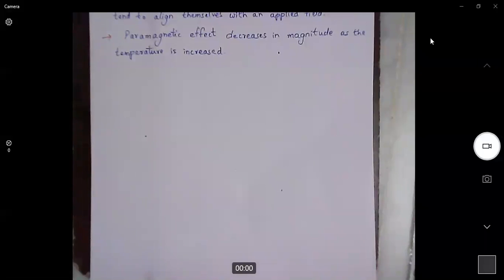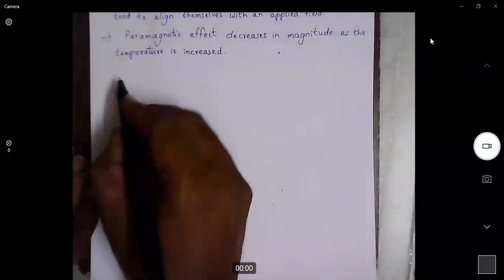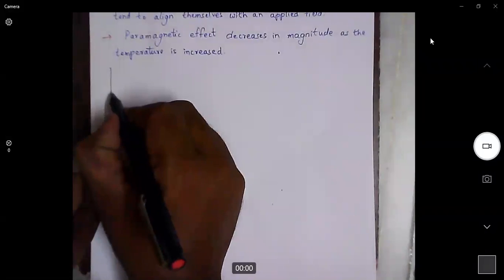We will try to represent these magnetic characters in terms of orientation of dipoles.